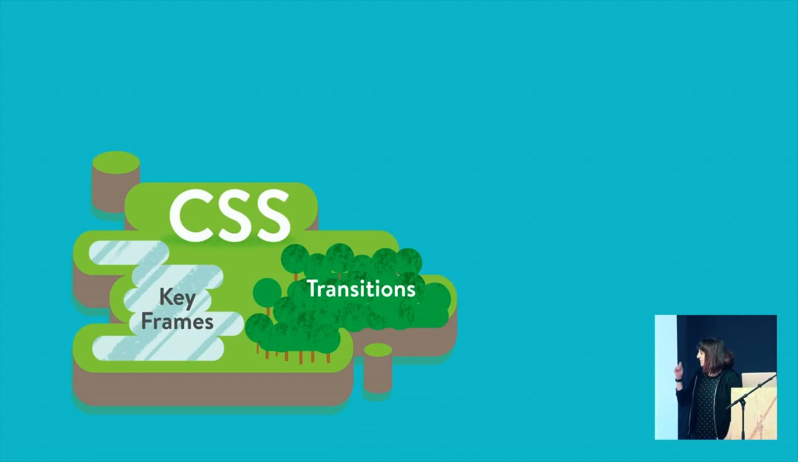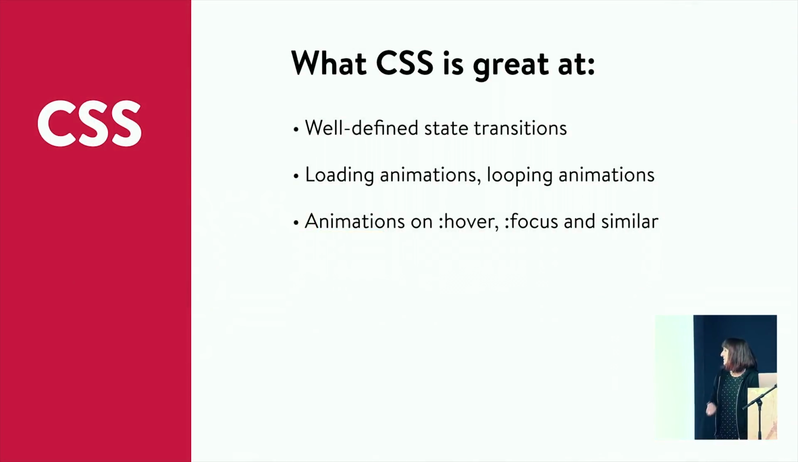So, let's look at some CSS stuff. The things that CSS is particularly good at is anything with well-defined states. If you know exactly where you're starting and exactly where you're going, whether that's an actual movement or an opacity change or anything that you're animating, because you generally have to have some change for it to animate. It's really great for that when you know both ends of where it's going, where it's coming from.